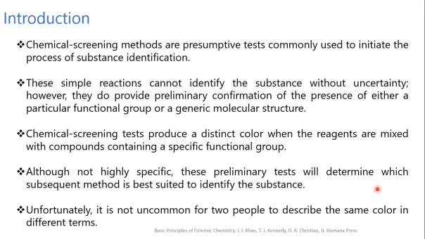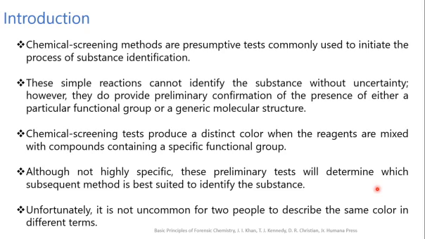The chemical screening methods are presumptive tests commonly used to initiate the process of substance identification. Generally, if you consider any kind of analysis of chemical compounds, we first deal with some physical or presumptive or preliminary tests, such as the color test. This is the way by which we initially come to some kind of identification tools.